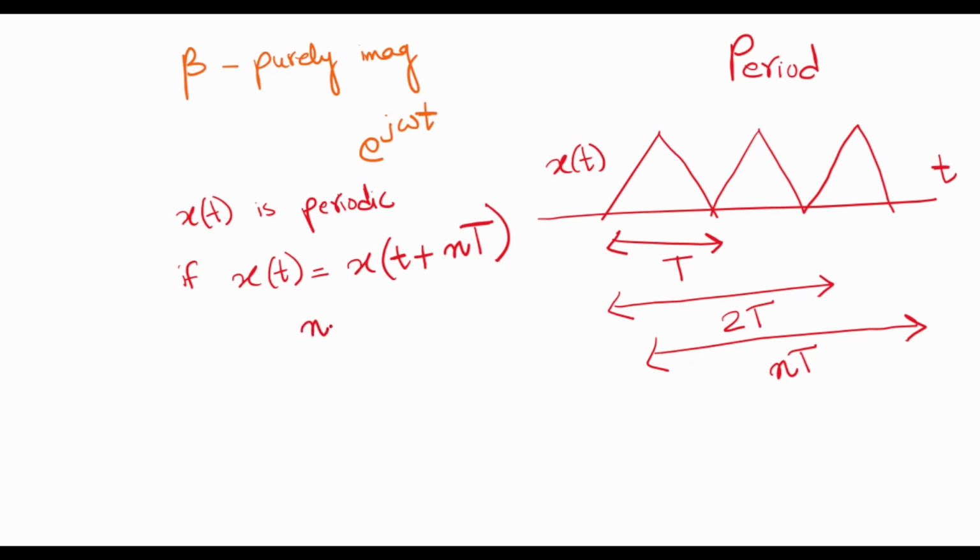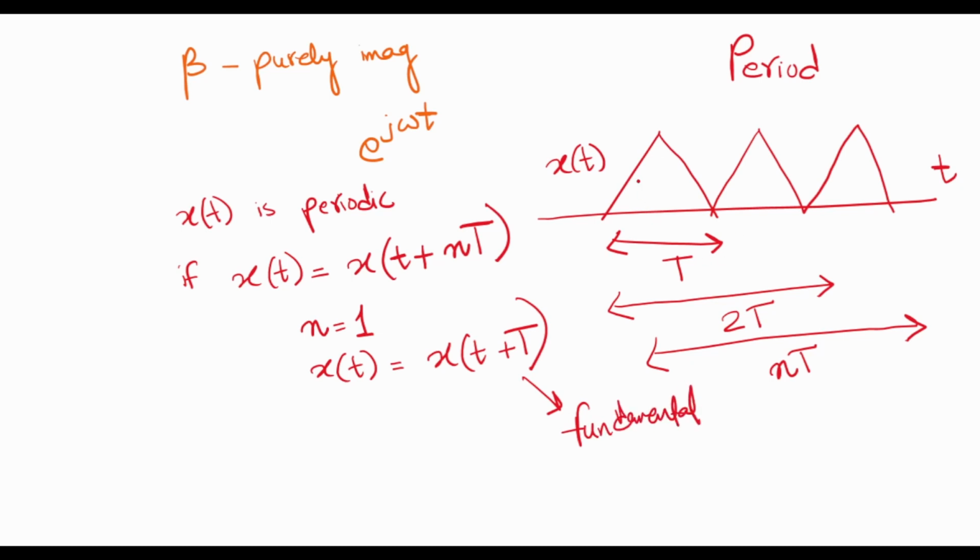And when n is equal to 1, we are left with x of t is equal to x of t plus T. So the smallest period is called the fundamental period: the smallest period after which the signal starts repeating itself.